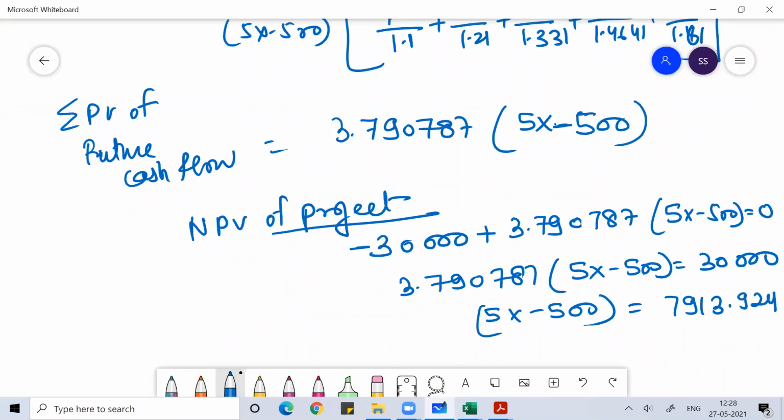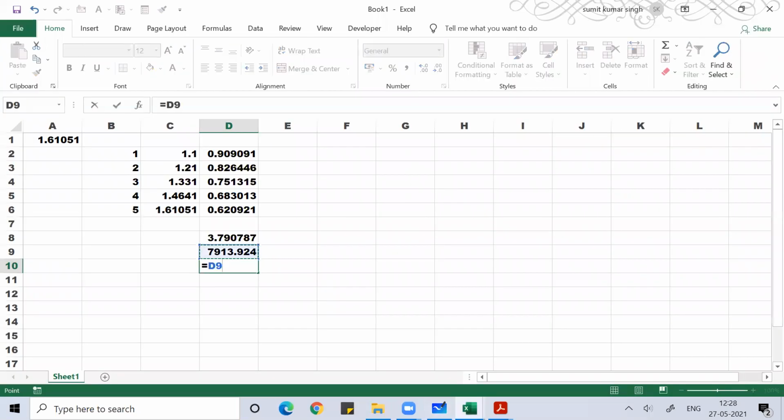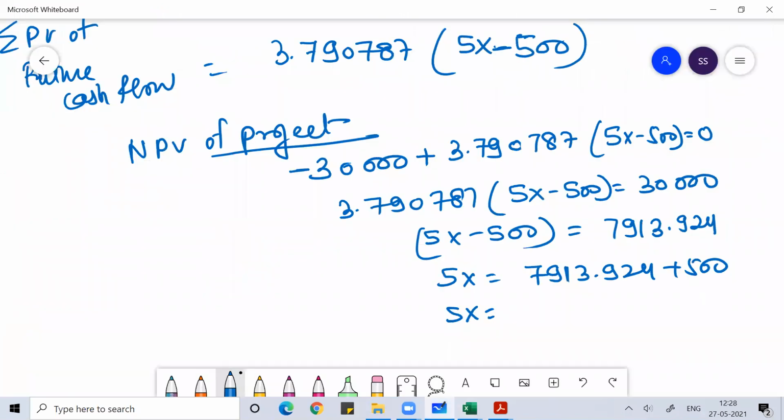Then I can write 5x is equal to 7913.924 plus 500. So you'll get 5x is equal to 8413.924.